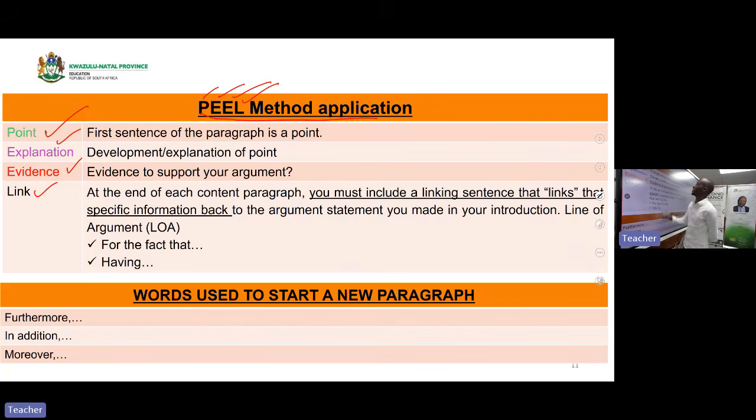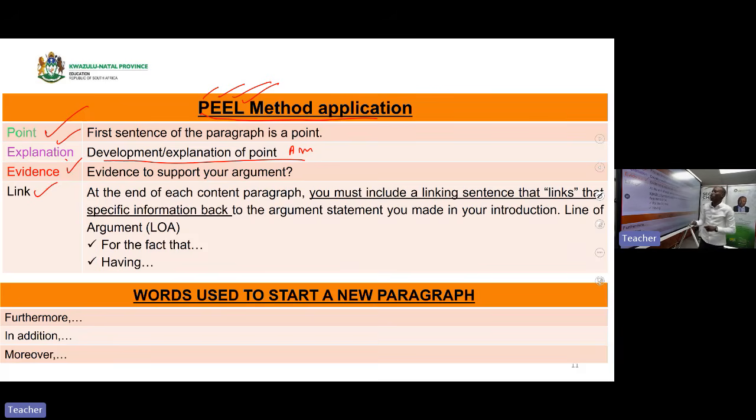Now, good, a point. First sentence of your paragraph should be a point. In this case, we are talking about the strategies that were used by the USA. Now, let's talk about the first strategy, which is the safe village system. Our point could be the safe village system as the first sentence of your paragraph. Now, explanation. You are explaining the strategy. Basically, you are talking about the aim of the strategy. The aim of what was it?